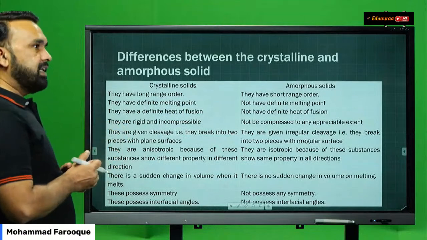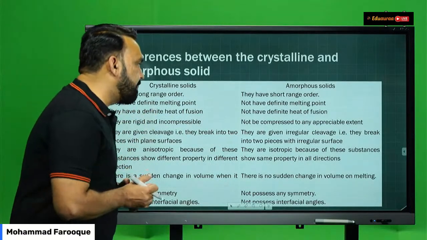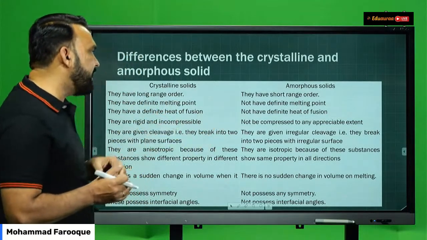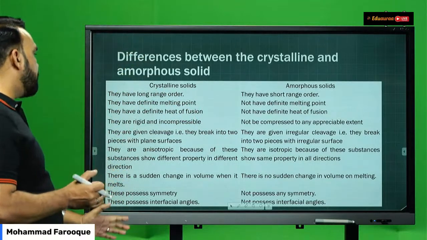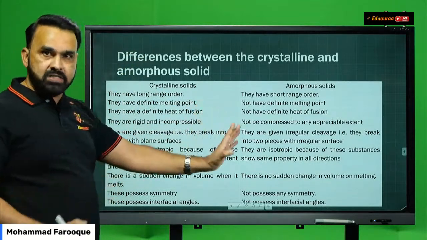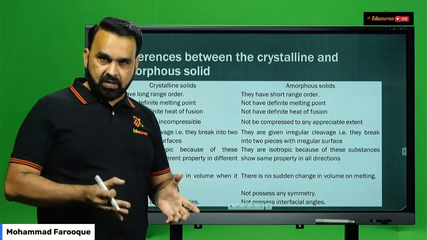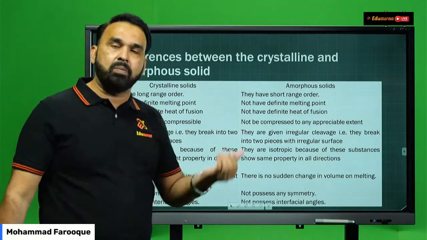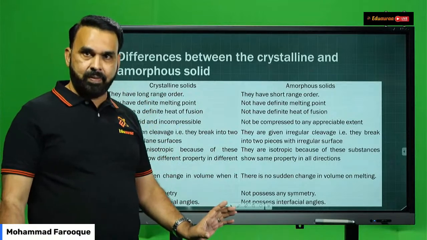Then you have another point of difference. Crystalline solids are rigid and incompressible, whereas amorphous solids cannot be compressed to any appreciable extent. So fine, students, as you go down these points of differences, you have to remember them, because when it comes to subjective examination or objective examination, the points have to be learned by you.